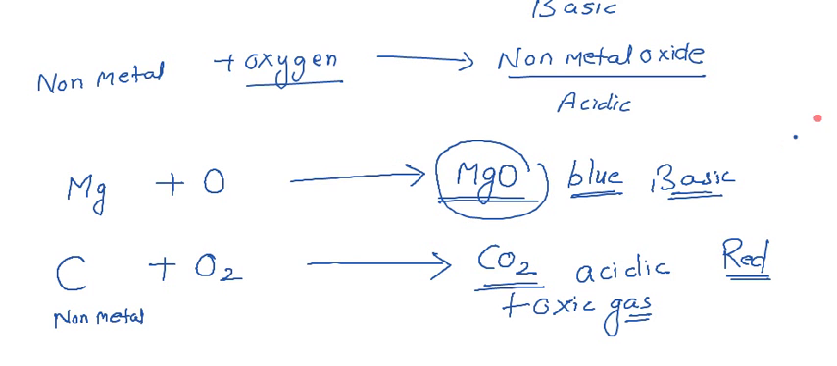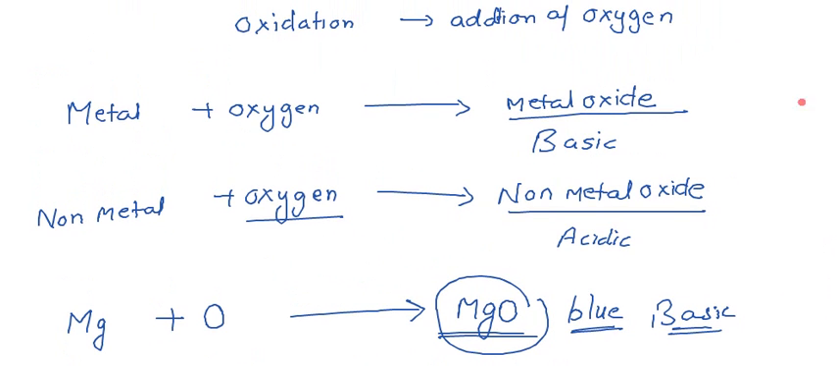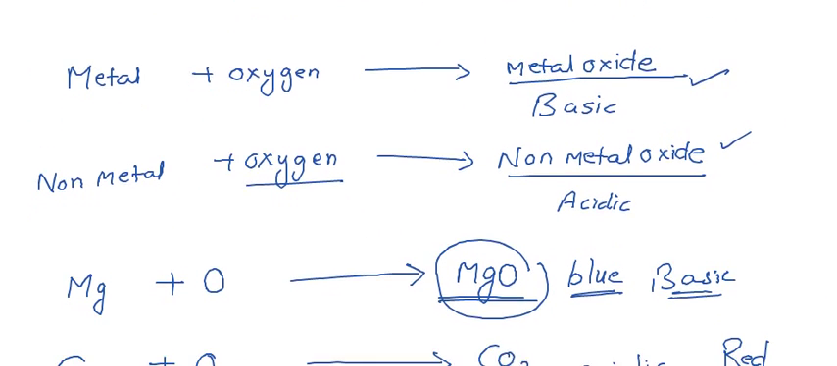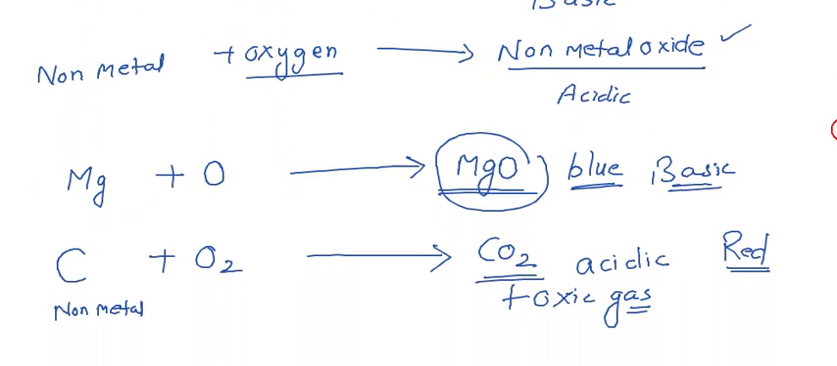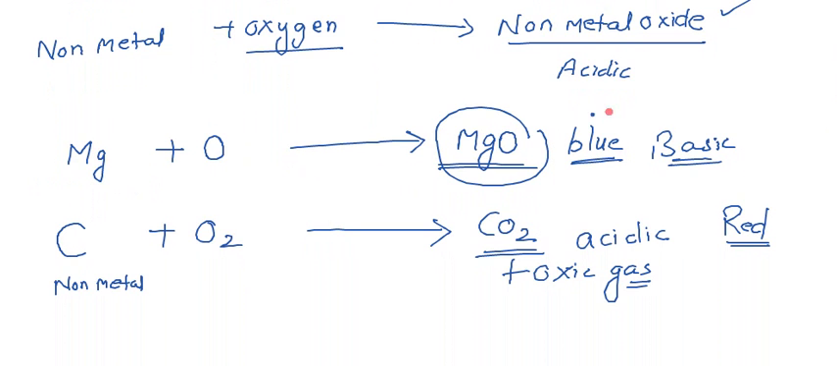So when oxygen reacts with the metal and non-metal, both form oxides, metal oxides and non-metal oxides, but the nature of metal oxide is basic and the nature of non-metal oxides is acidic.